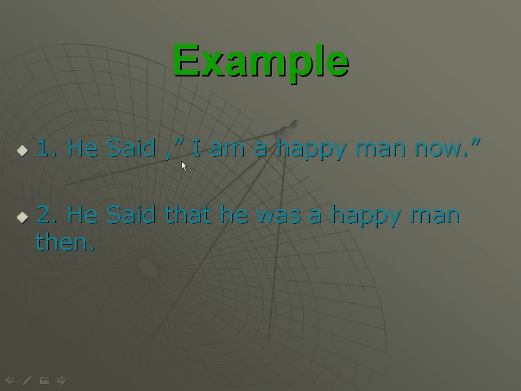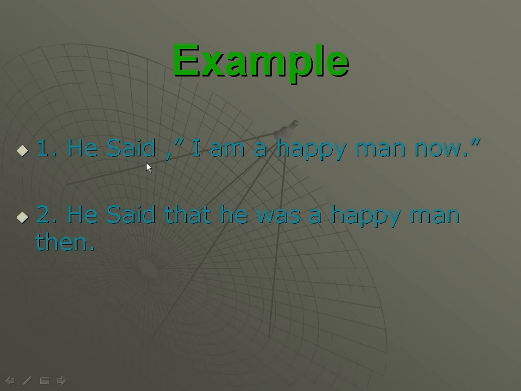It will be noticed that in direct speech we use inverted commas to mark off the exact words of the speaker. He is the speaker and he speaks, "I am a happy man now."